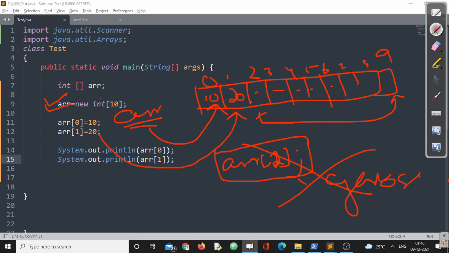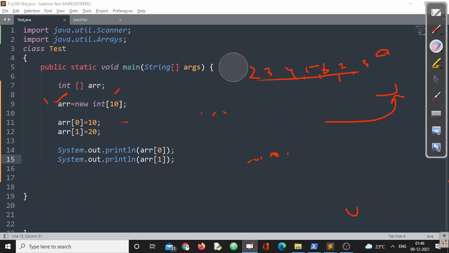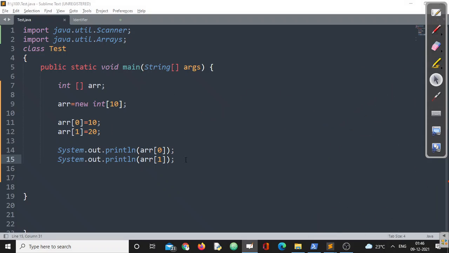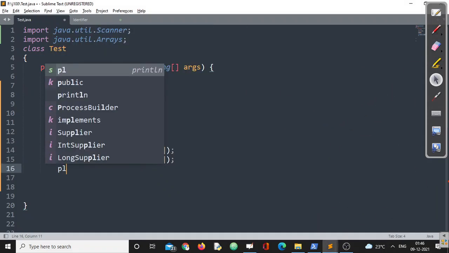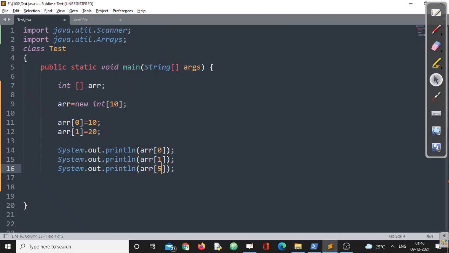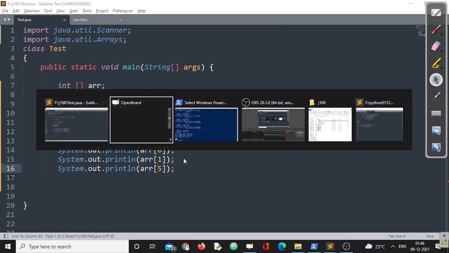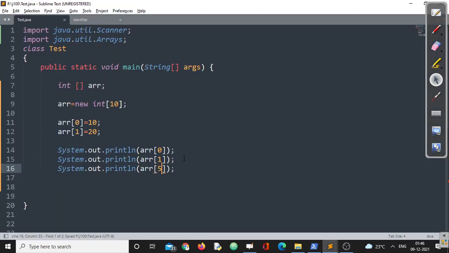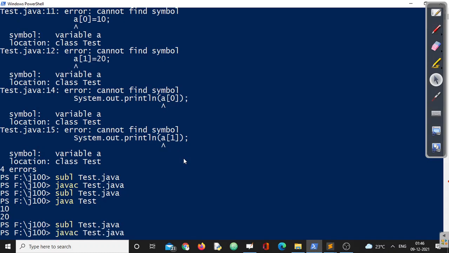So here the type is int, so the default value of int will be 0. In case I am trying to print ARR of 3, ARR of 4 like that, happily we can see the value will be 0. Let us cross check. I'll go for 5 maybe. You can go for 3 also. Compile the code.